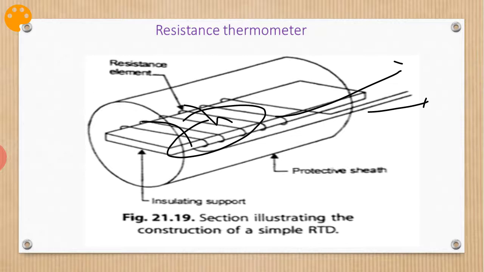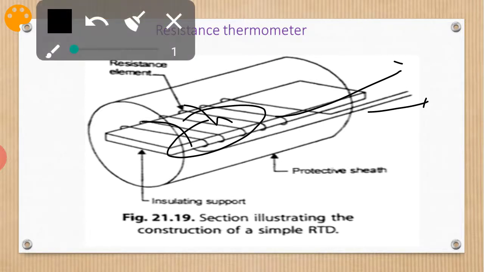So here it should be ensured that the resistance wire is free from mechanical stresses. A metal which has been strained will suffer a change in its resistance characteristics.